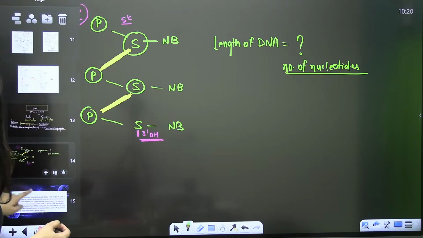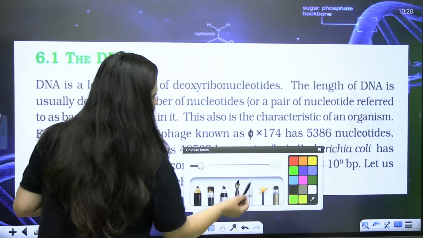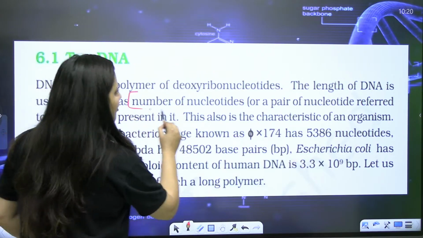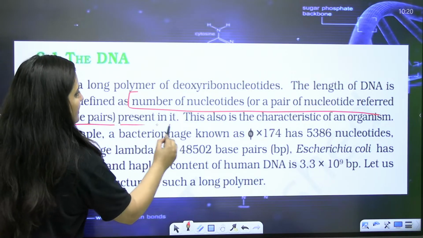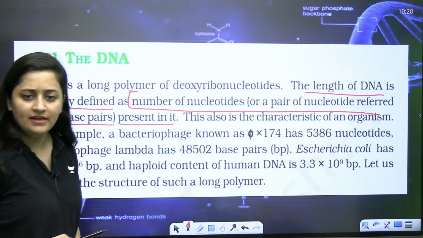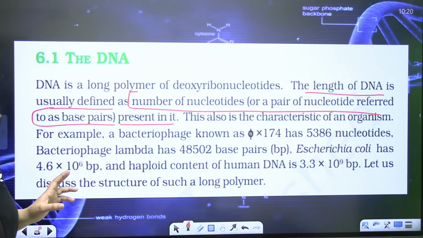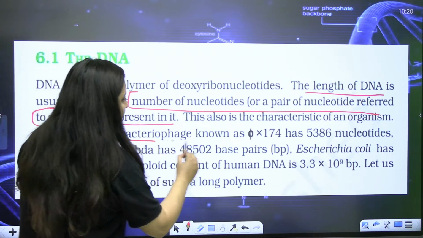See, it is written here now. Number of nucleotides or number of pair of nucleotide referred to as base pair, right? They are going to decide the length of the DNA. Fine. So once again, I'm repeating this portion, bache. This is important for you all.